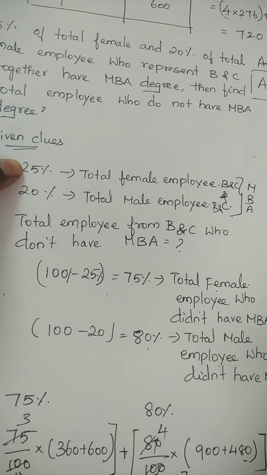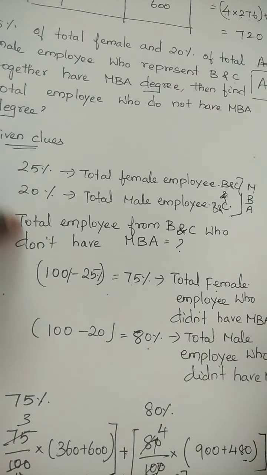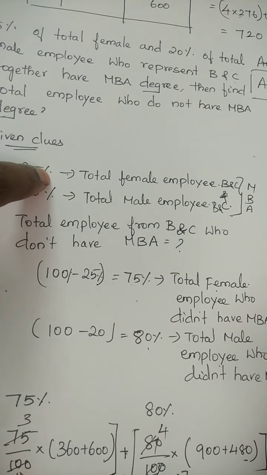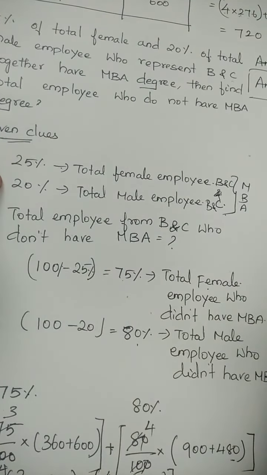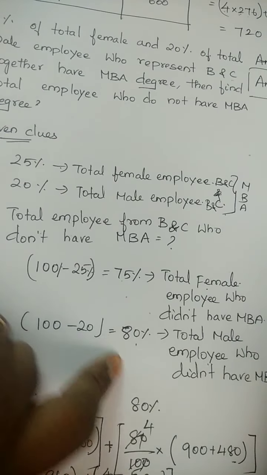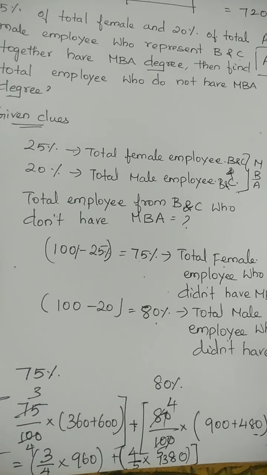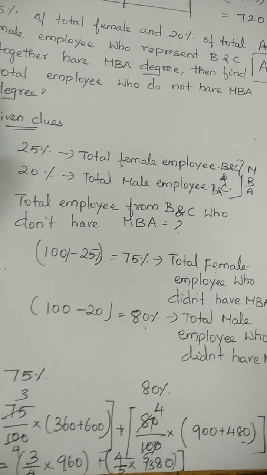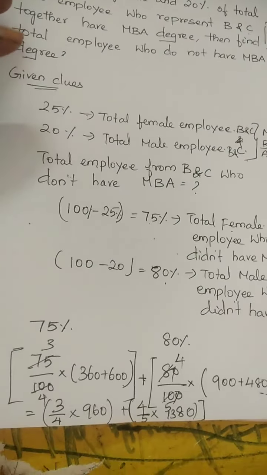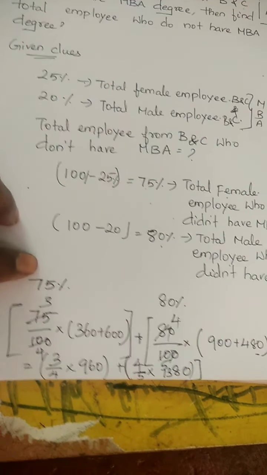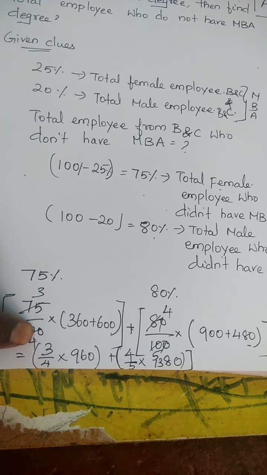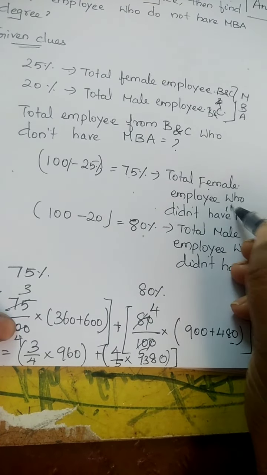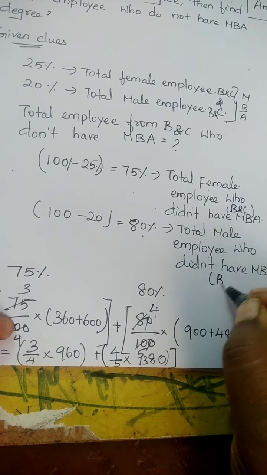See, they have already given in percentage who have an MBA degree from B and C. Now 100 minus 25 gives 75% for female employees who don't have an MBA degree, and 100 minus 20 gives 80% for male employees who don't have an MBA degree. So we know the percentage for both female and male employees who don't have an MBA degree. From this we are going to calculate the answer. See, 75% means 75 divided by 100. Total employees who didn't have an MBA degree in both B and C. Don't forget this, in both B and C.